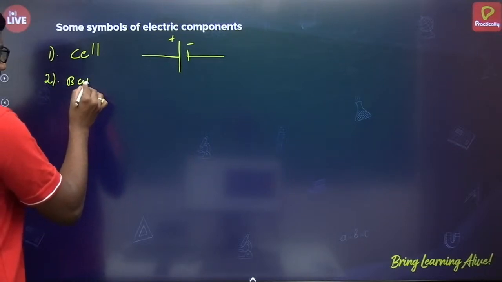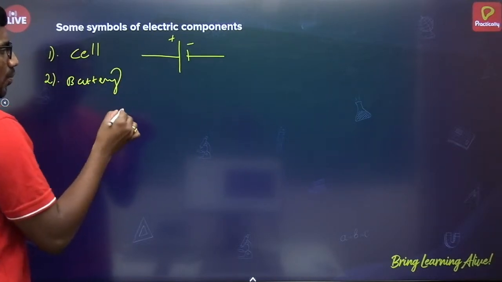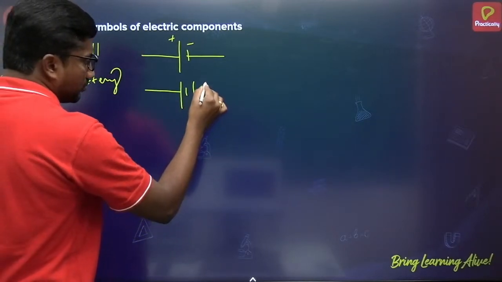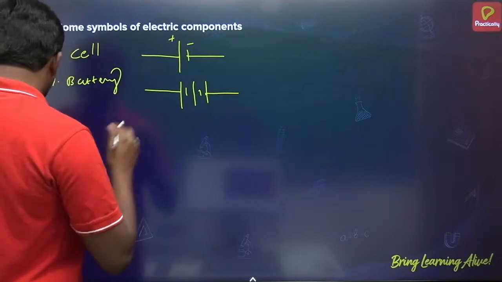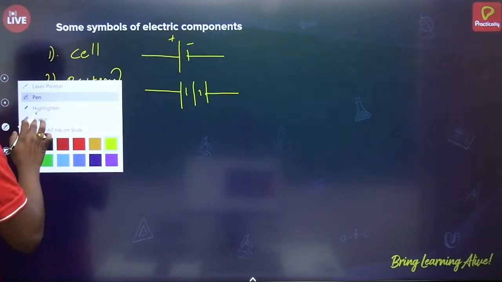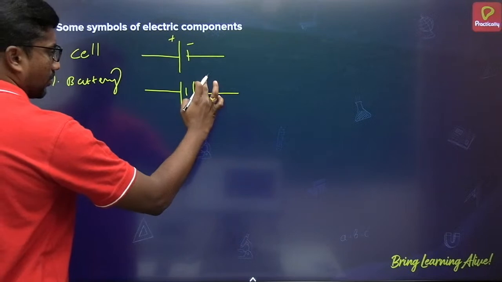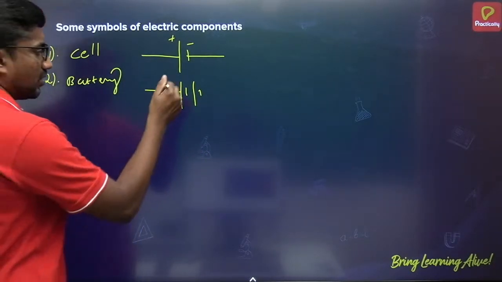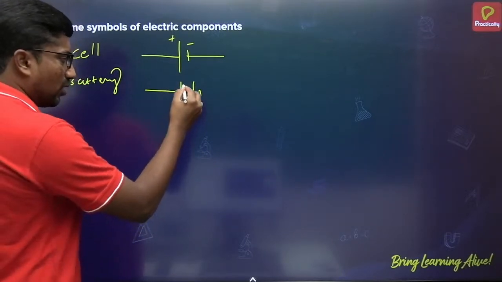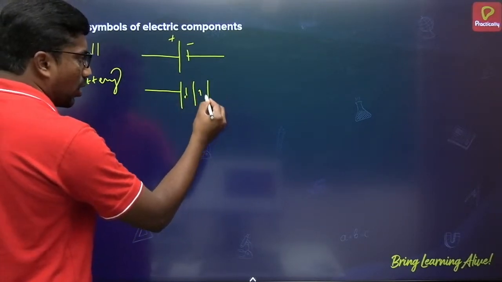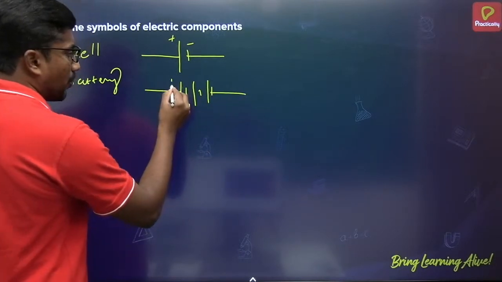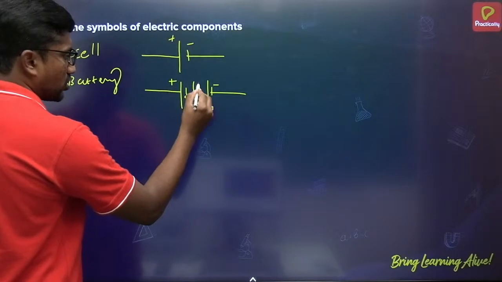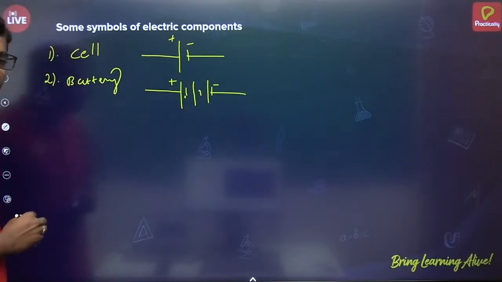Next, battery. A battery is the combination of cells, which are connected like this. So when you are starting with the longer terminal, longer, shorter, and then longer, shorter. That's all. So here positive, and it should end with negative. So be careful. Positive, negative, positive, negative, positive, negative. This is the symbol of a battery.